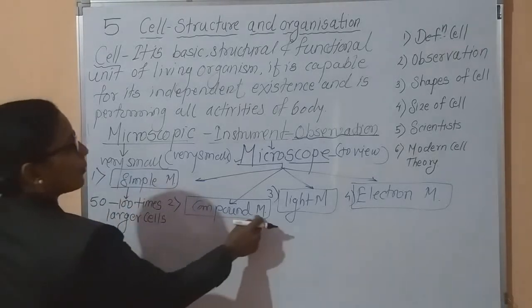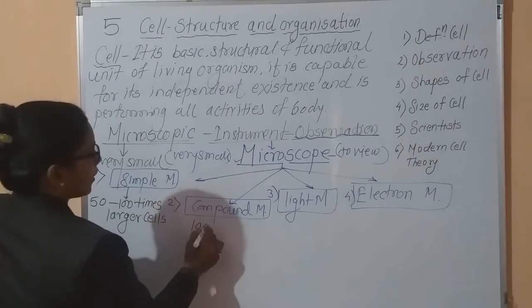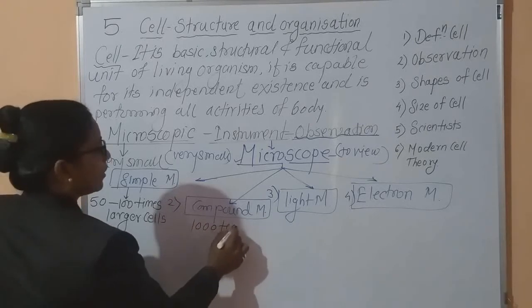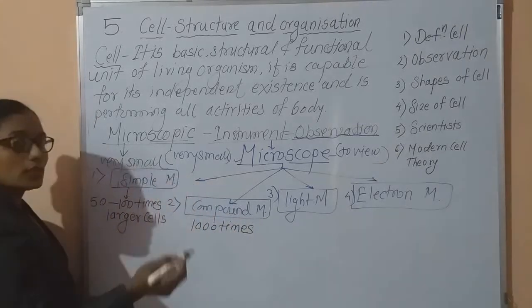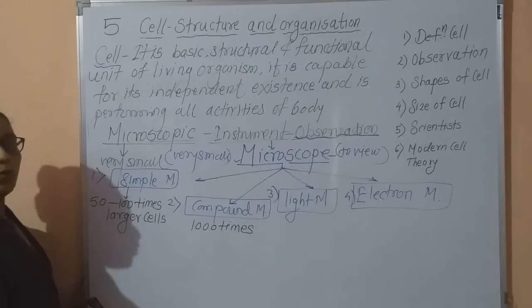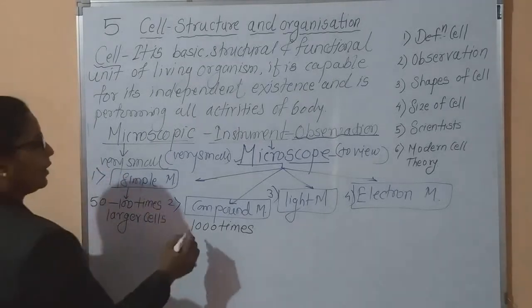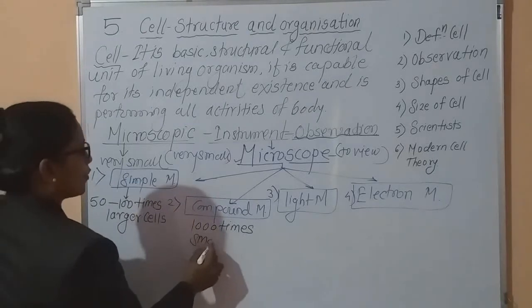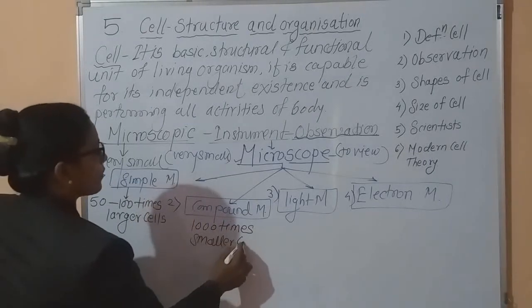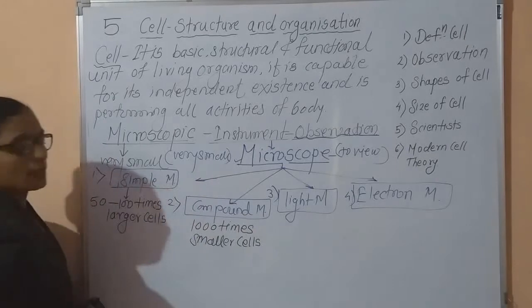In the compound microscope, we obtain an image magnified nearly 1000 times, and it is used for observation of smaller cells.